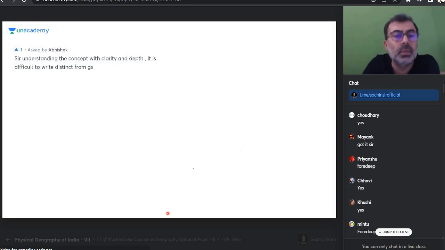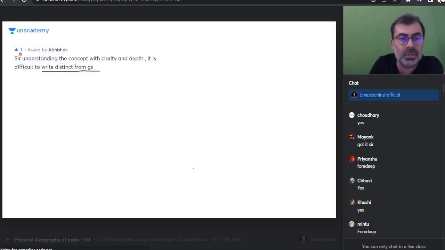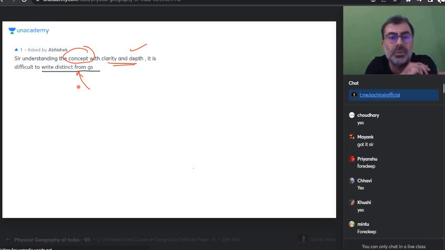It will help you. Understanding the concept with clarity and depth, it is difficult to write distinct from GS. So they say if you understand the concept with clarity and depth, you cannot write a good answer from GS. So Abhishek, I would say you don't have the clarity and the depth, beta. That is why you are not able to write the answer. It's a funny thing.